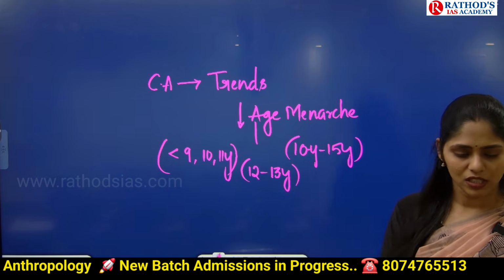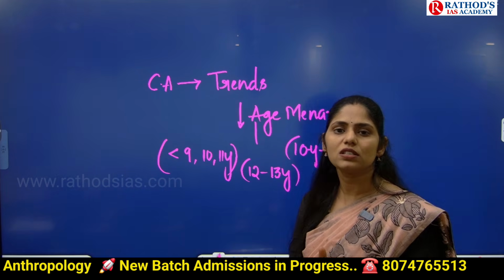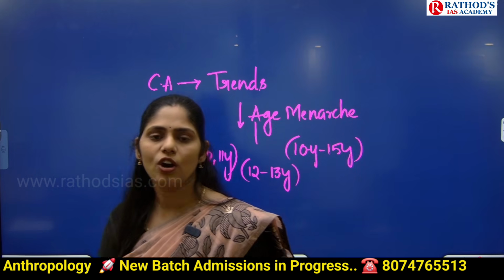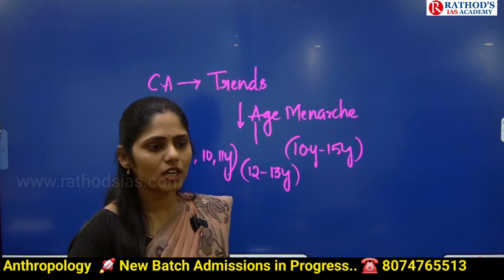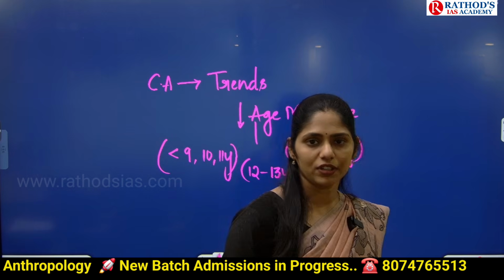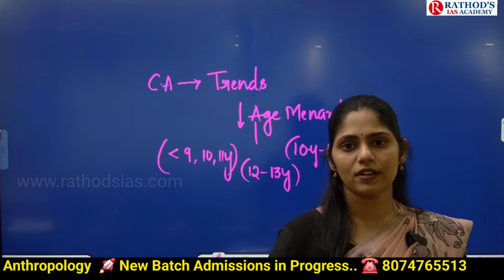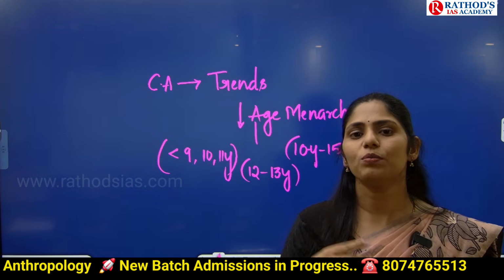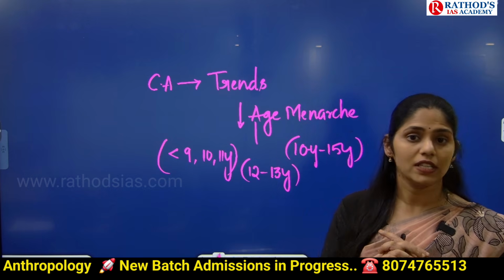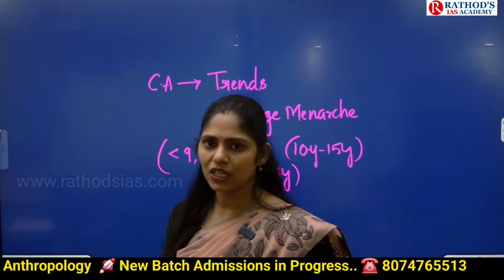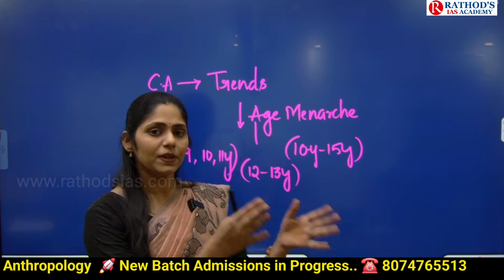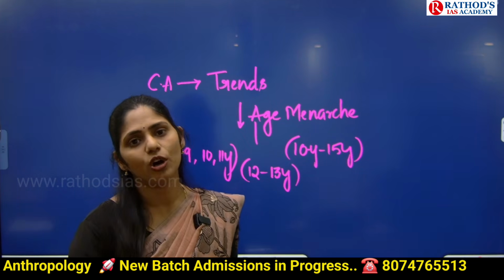What are the reasons? The first one is changed food style or food habits. Nowadays, in urban areas, children are habituated to junk food. That is the first important reason. And they are taking more and more fat intake. That is the second reason. And even some studies are saying that in urban areas, especially in cattle, they are giving some hormones.